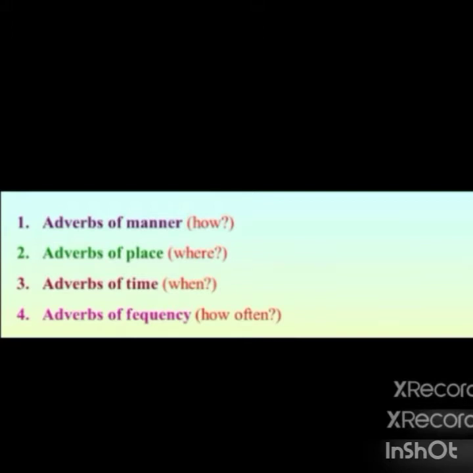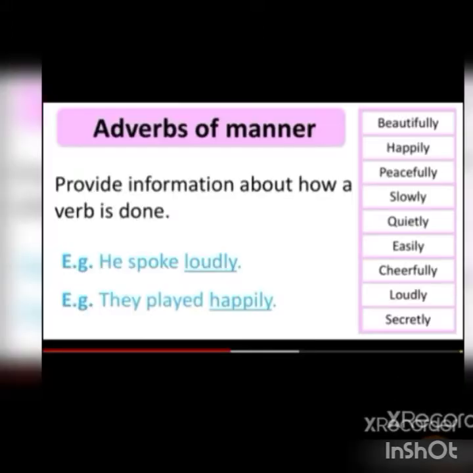We are going to see 4 kinds of adverbs: adverbs of manner, adverbs of place, adverbs of time, adverbs of frequency. Let us see. First, we are going to see adverbs of manner. They provide information about how a verb is done. Verb means action. So, it tells about how the action is done.